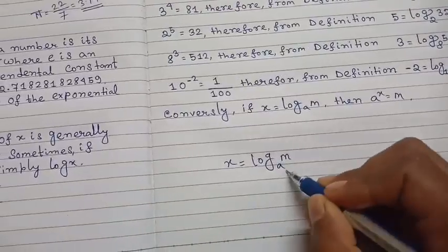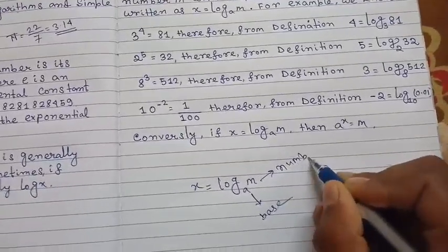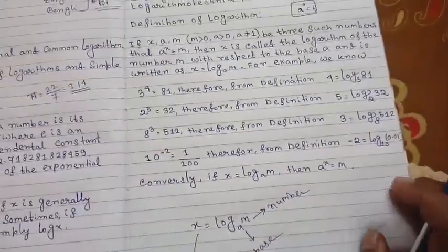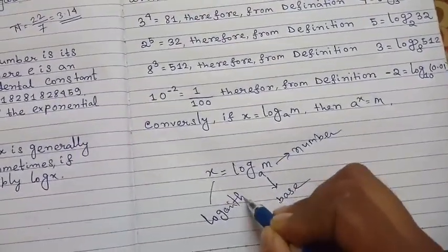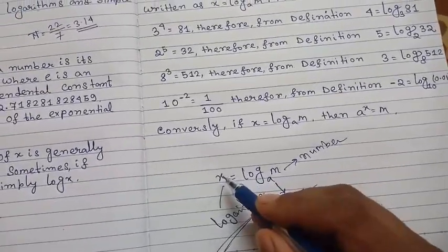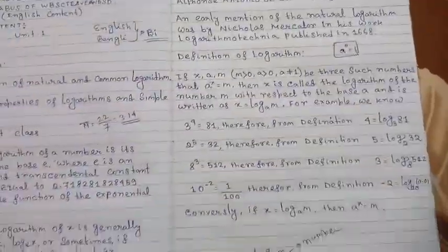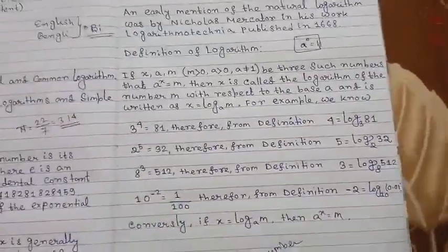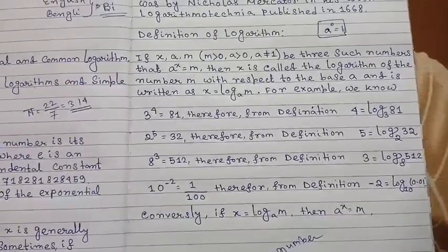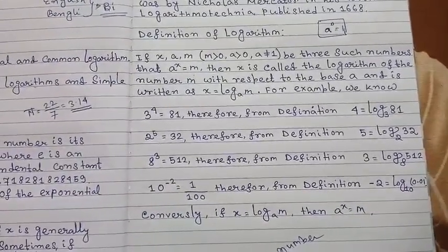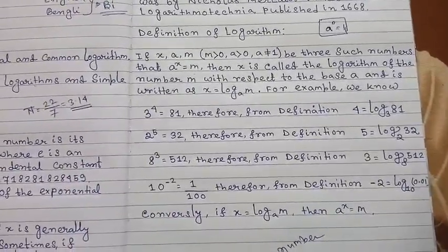Here a is called the base, m is called the number, and x is the value of the log, the logarithm.